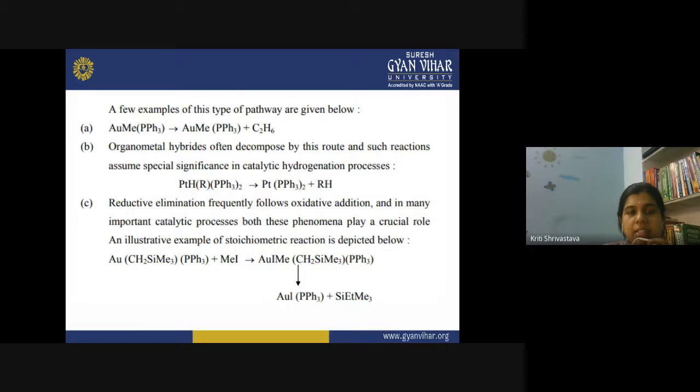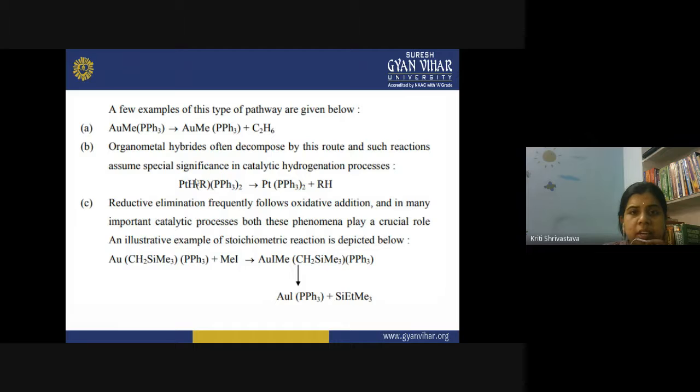Then there are certain examples of this pathway, like you can see here a complex of gold. What happens here? This is an example of reductive elimination, and C2H6 is eliminated here. Then organometal hydrides often decompose by this route.